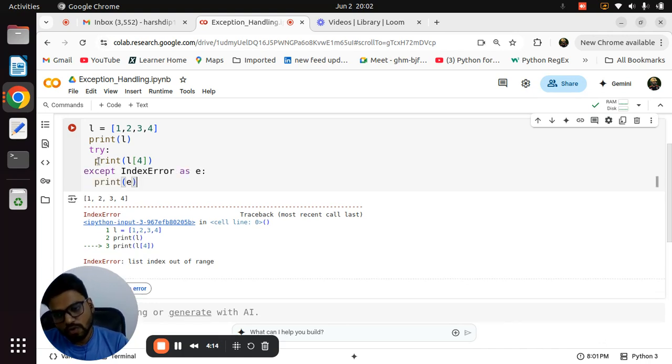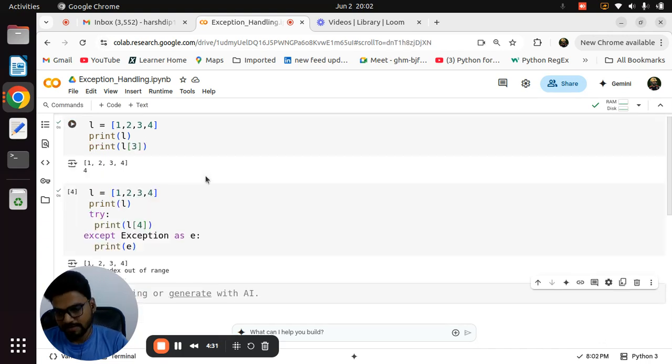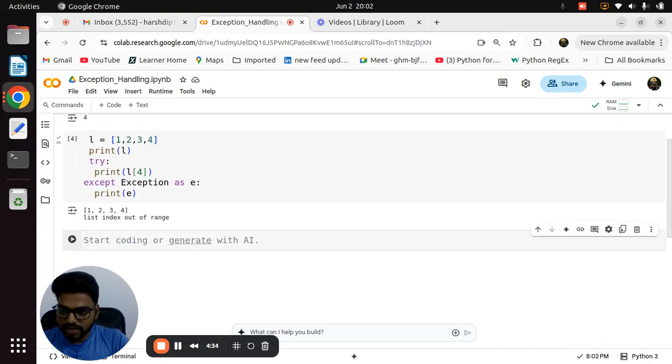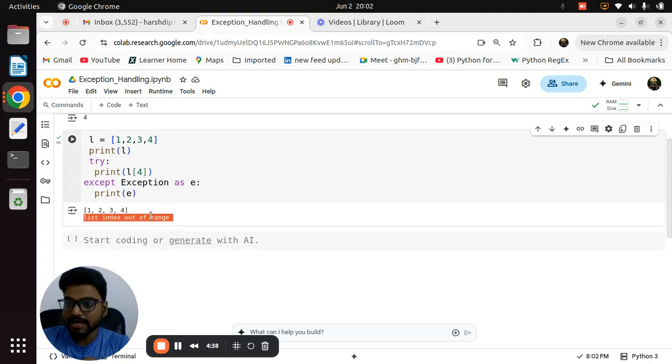If you know the particular error, you can use IndexError as e. If you don't know it, you can use Exception as e, which is basically our base class. Then if I print e, the error is no longer raised, but the error message is printed. It will not give you the error because we handled it. That is why exception handling is a very important topic.